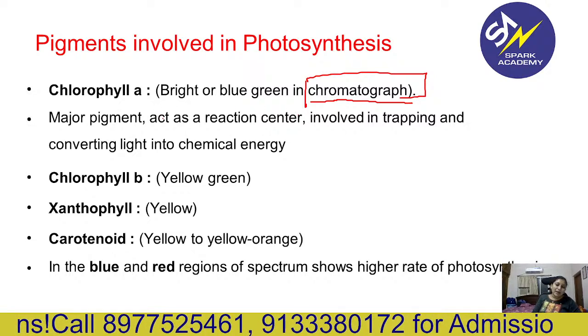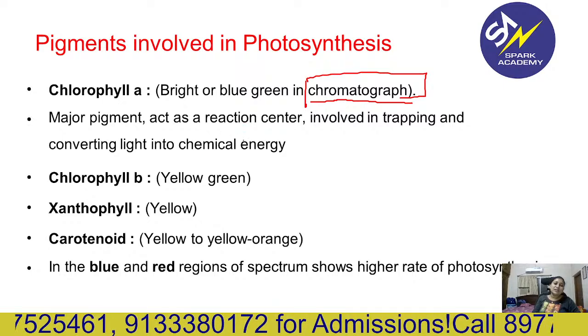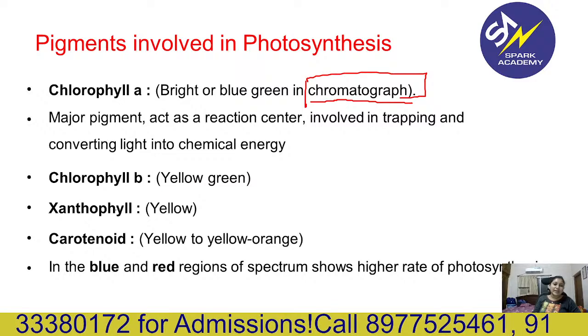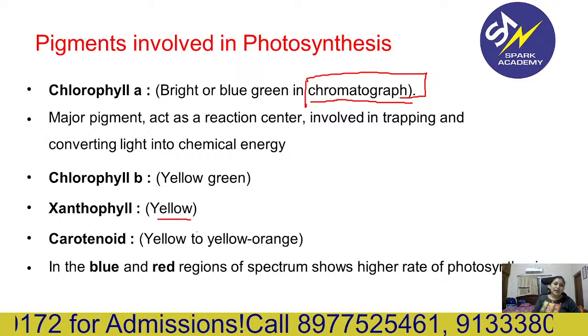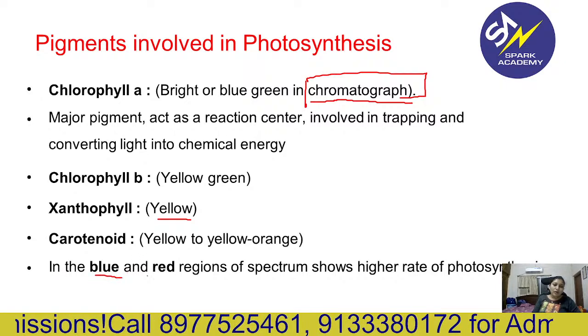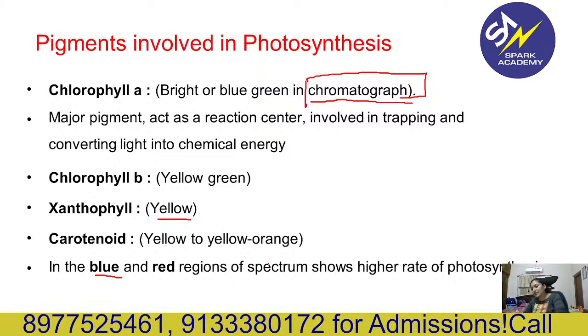The major pigment acts as a reaction center, involved in trapping light and converting it into chemical energy. Chlorophyll b is yellow-green, xanthophyll is yellow, and carotenoid is yellow to yellow-orange. The blue and red regions of the spectrum show a higher rate of photosynthesis.